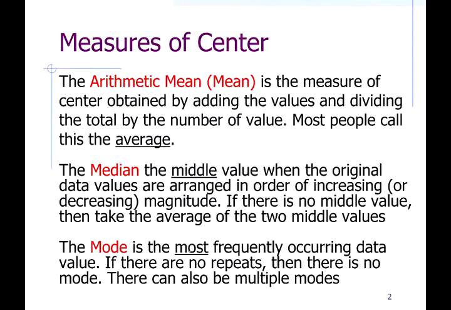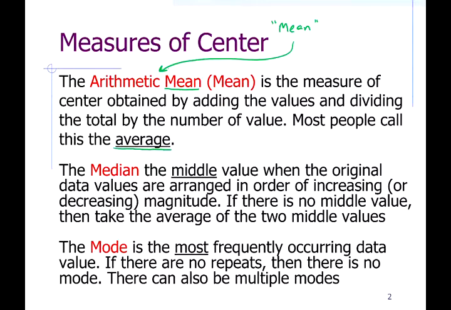So when you hear the word mean in statistics, mean means average. And there are two types. There's the arithmetic mean, and that's the one you're probably most familiar with. The mean is the average. Add up all the numbers and divide by how many numbers you have. So in a non-statistics class setting, we say the average. If you just see the word mean by itself, that means arithmetic mean. So there are two types, arithmetic and geometric. The word mean means arithmetic.